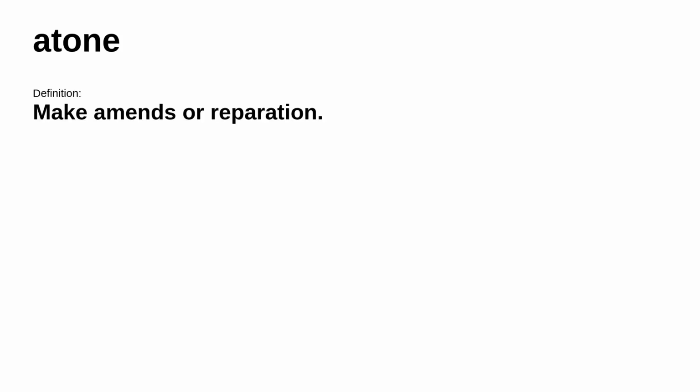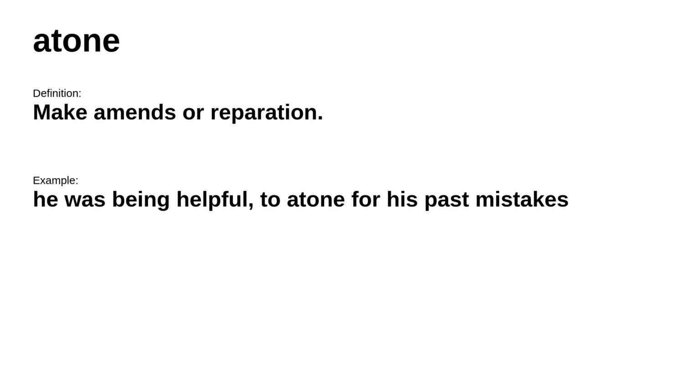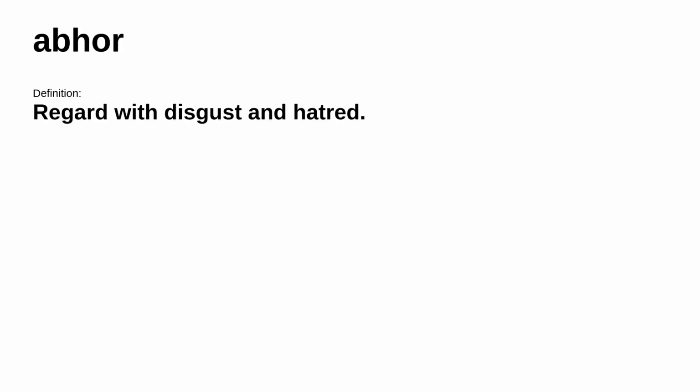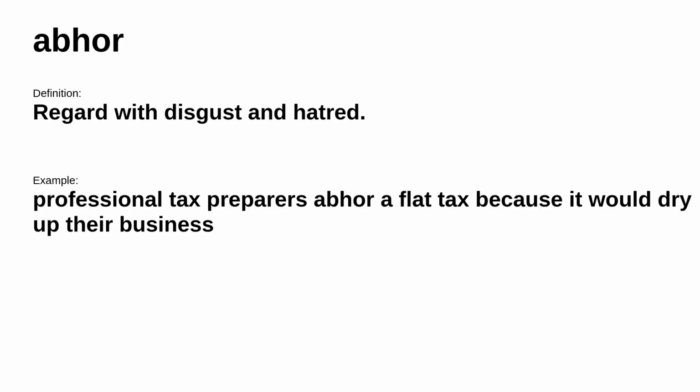Up next, atone. It's defined as make amends or reparation. For example, he was being helpful to atone for his past mistakes. The next word is abhor. It's defined as regard with disgust and hatred. Consider this example. Professional tax preparers abhor a flat tax because it would dry up their business.